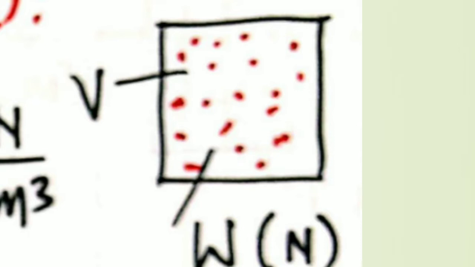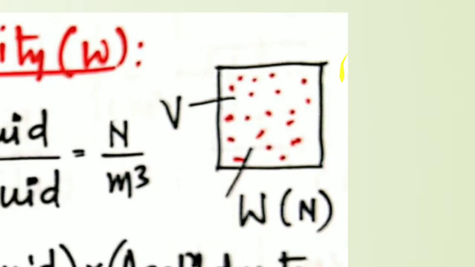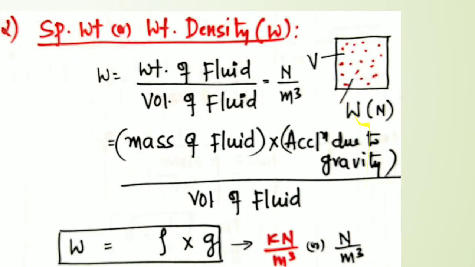Got the definition? Weight of the fluid to volume of the fluid is called the specific weight, small w. Weight is always in newtons, volume always in meter cube, so the unit of specific weight is Newton per meter cube.